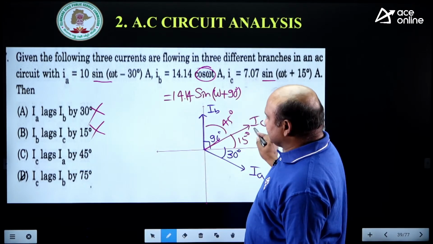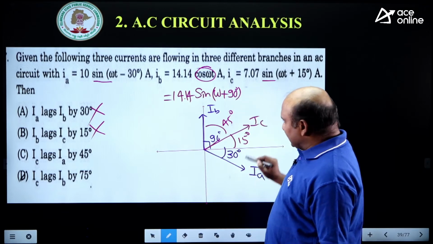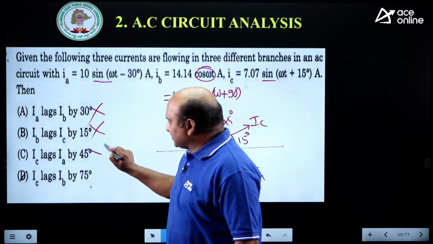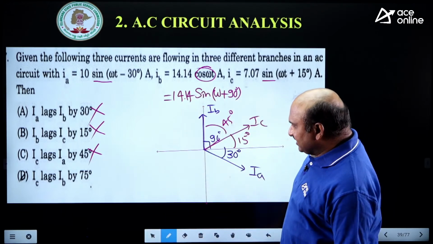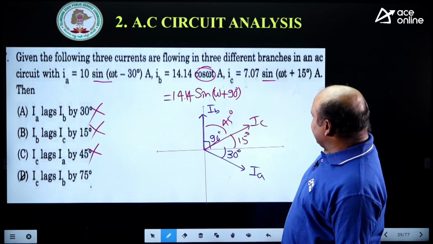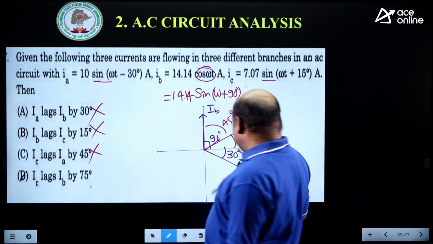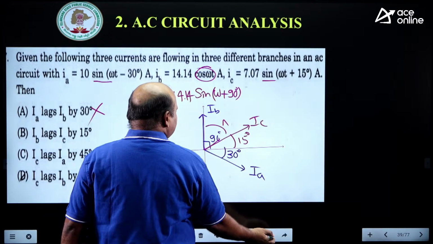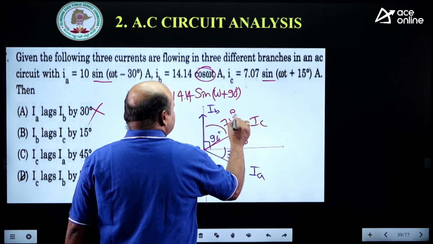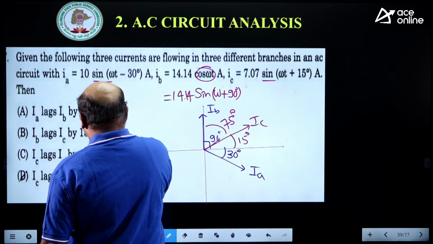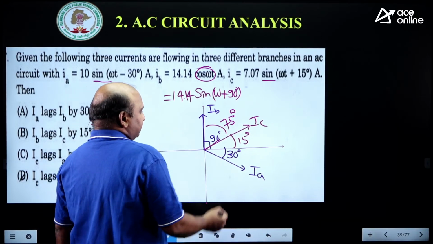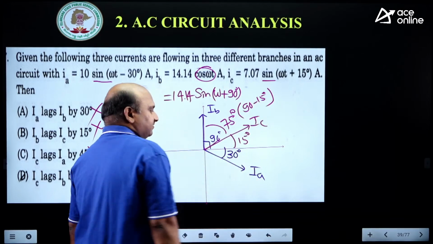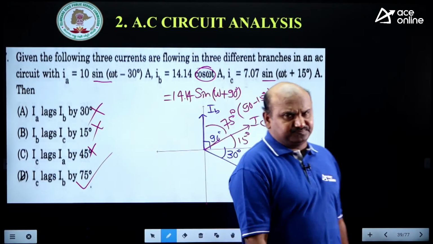Now IC lags IA by 45 degrees, right? IC lags IA by an angle, IC leads here, that's why this is also not correct. Now IC lags IB by an angle of 75 degrees. 75 is correct here. This is not 45. 90 minus 15 is 75. IC lags. This one is correct here. Because it is what? 90 minus 15, which is 75. Are you getting this? This is very simple.